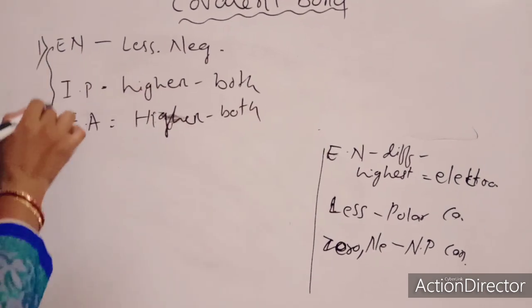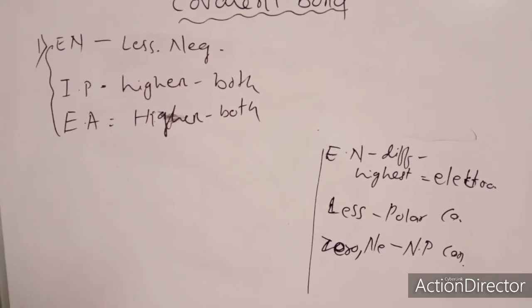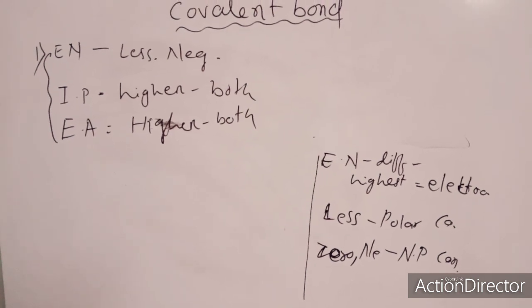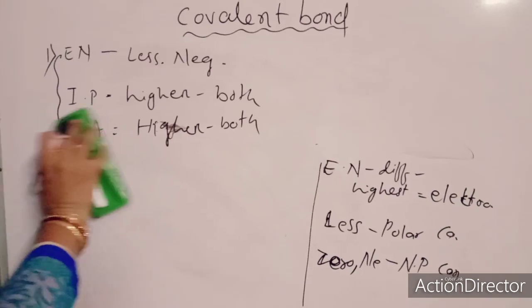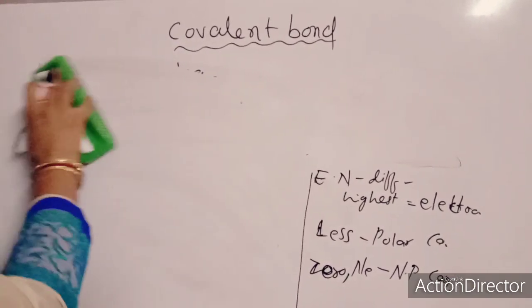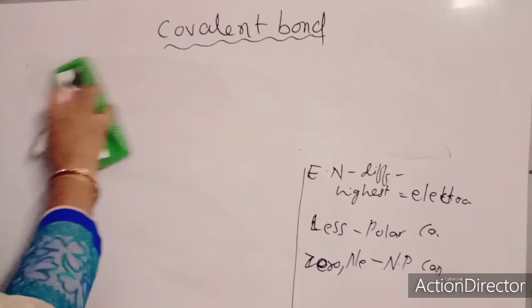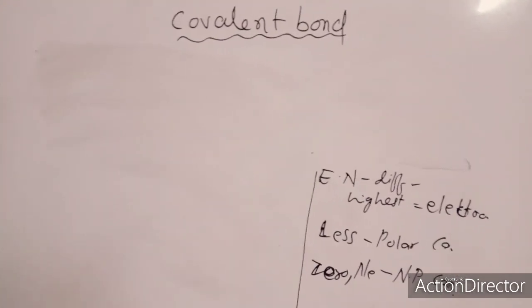If these three conditions are maintained, then there is a covalent bond. Otherwise, when both have a similar tendency, both having the same type of wanting, in that case they form a covalent bond.